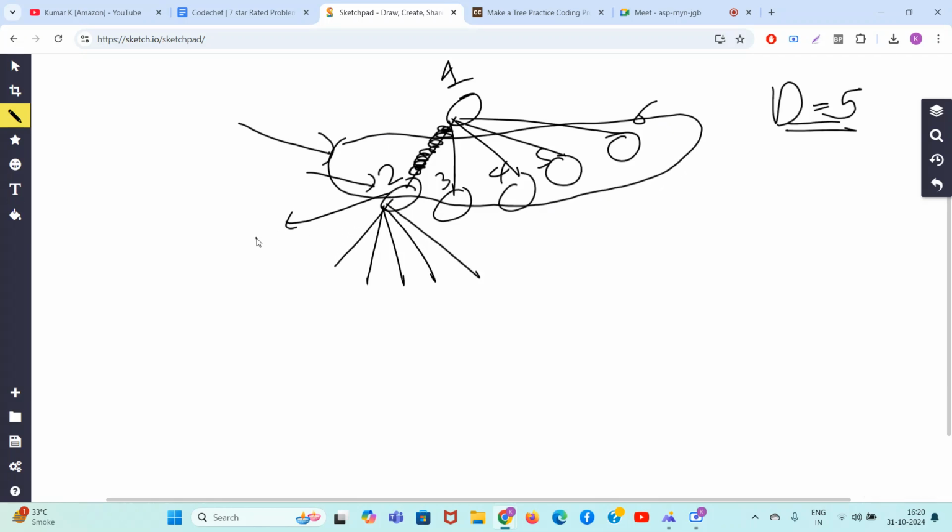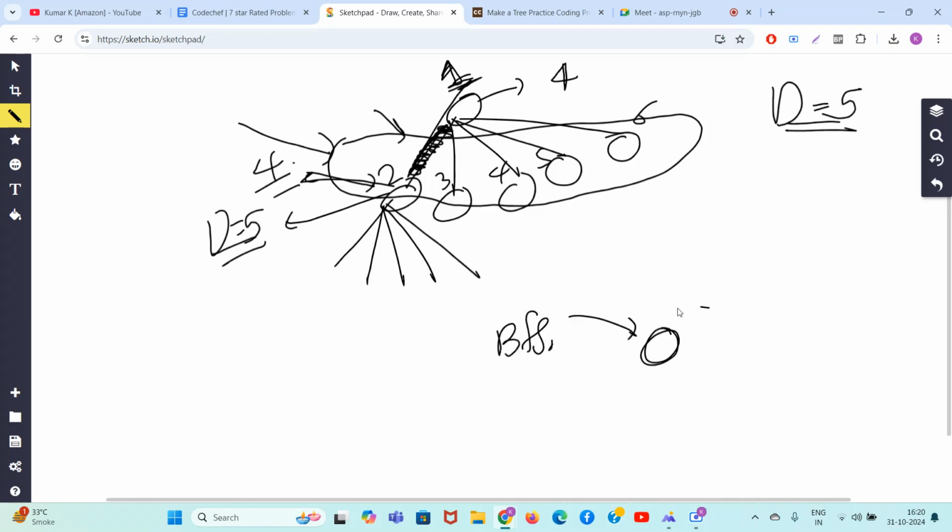But don't delete anything at node 2 even if it has degree phi, because in the past the edge 1 to 2 has already come, so one deletion has already happened. Its degree also became 4 and this also automatically became 4. So whenever in your BFS, you are at a particular node,